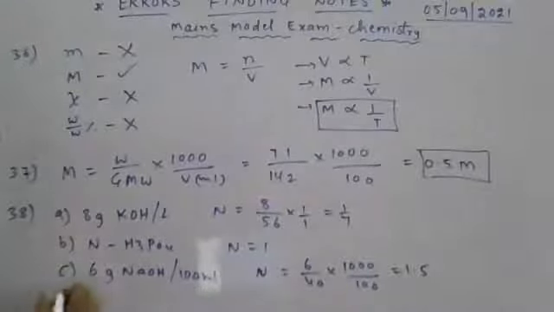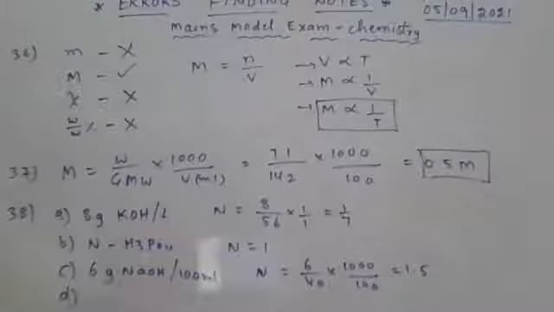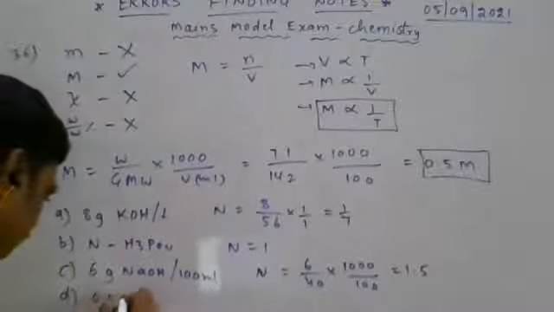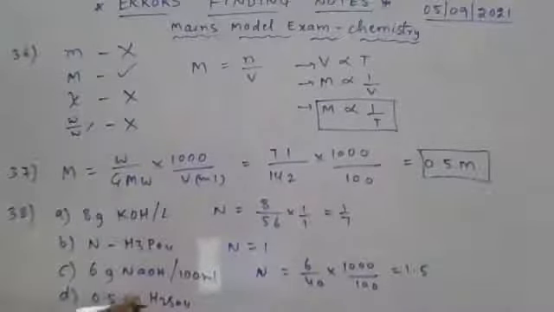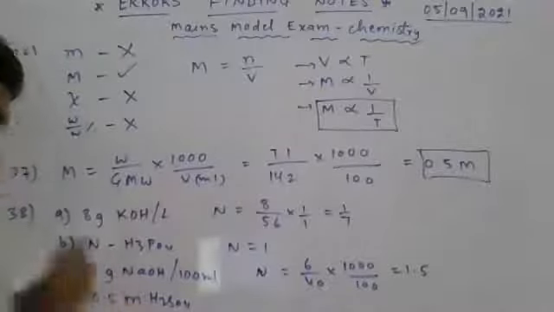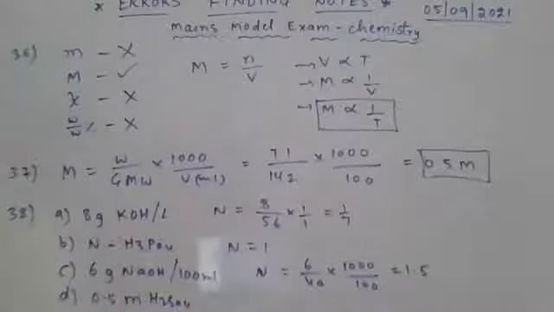Here the fourth statement. 0.5 M H2SO4. If molarity and molality both are taken as equal, even if you take equal value, you get the value is 1.